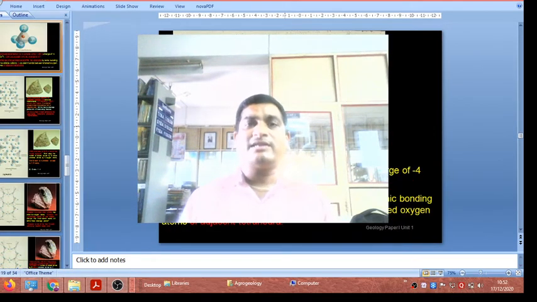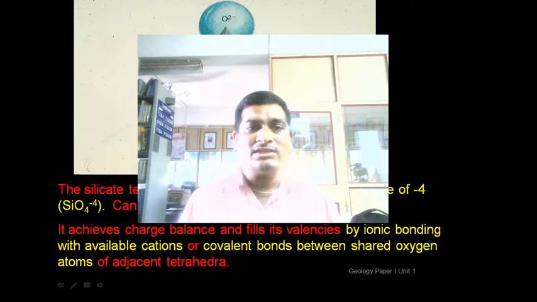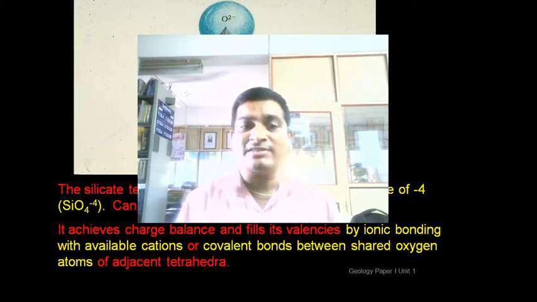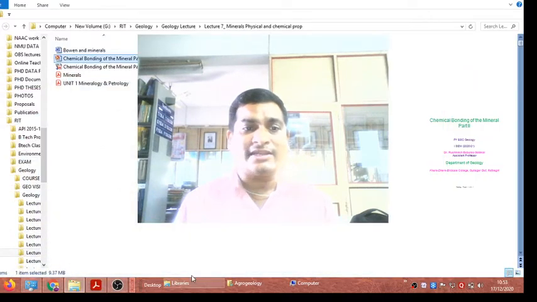This is the silicon tetrahedron, the nesosilicate structure of the mineral. You will see the silicate tetrahedron is a complex anion with a charge of 4 negative, with oxygen ions forming SiO4. It is also called a simple tetrahedron. Those minerals belonging to this group are called nesosilicate structure, and one of the best examples of nesosilicate structure is olivine and